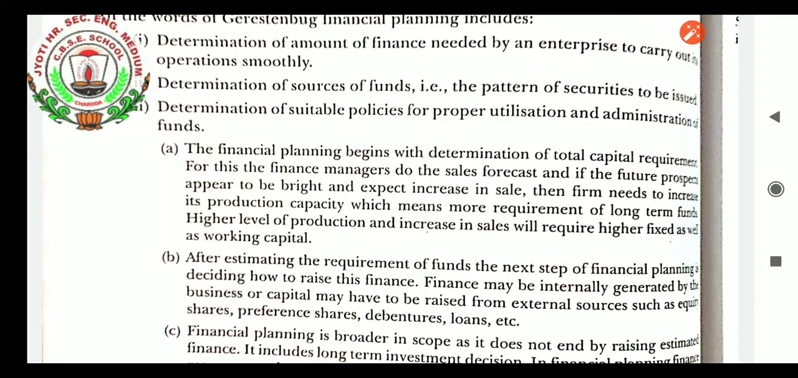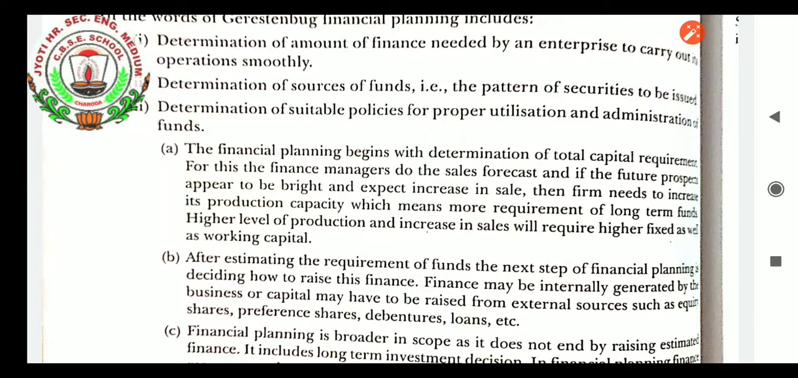After estimating the requirement of funds, the next step of financial planning is deciding how to raise the fund. There are various means of raising the fund. There are preference shares, debentures, equity shares, mutual funds, many things. The company has to decide whether they want to increase the share capital in the form of owners' funds or go for borrowed funds.